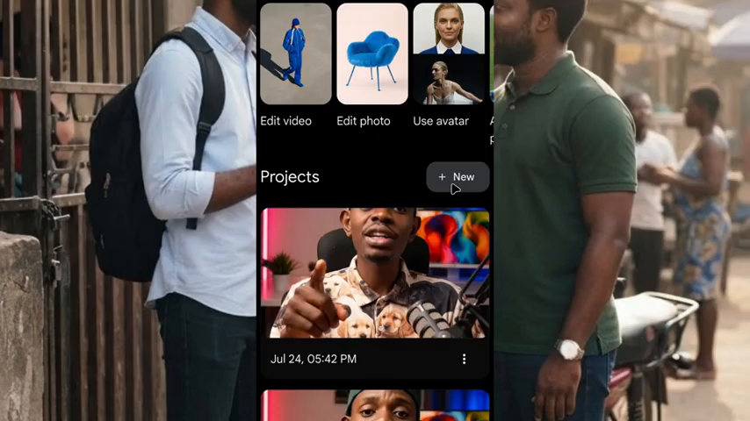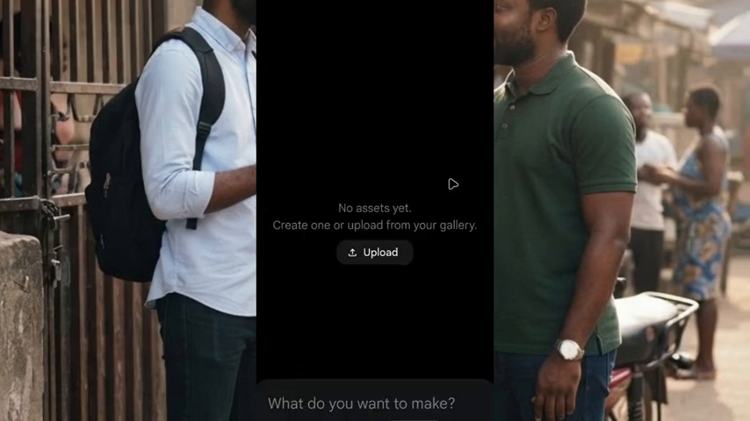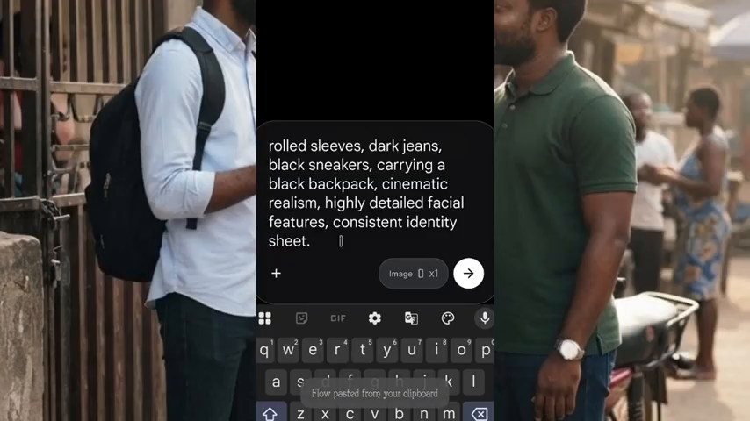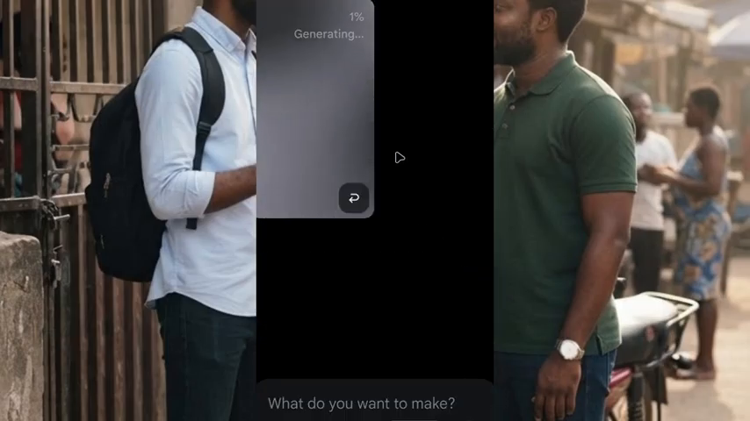Now, the next thing you are going to do is just to click on new project here. You tap on this new, and it's going to open like this. Now, the next thing is to paste the prompt you just copied. You paste the prompt here, and after you paste it, you click on generate. You don't need to do anything. Just click on generate, and it's going to start generating the image of Tunde. Just allow it to generate this image.